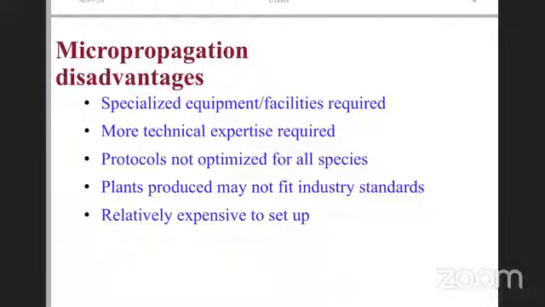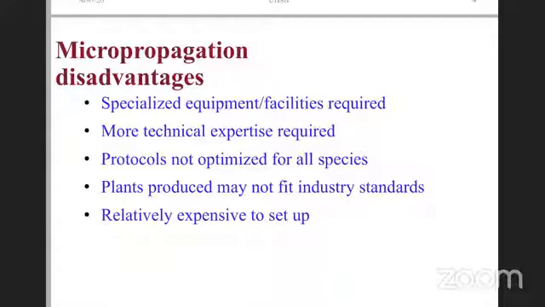This really happens when you don't know all those intricate things that we saw until now: where those genetic mutations come up, how many cycles you can take, what the starting material is, and what type of in vitro culture you need to adopt. If you don't know all of this, then definitely the planting material will not be of industrial standard. Once the plants grow in the field, you see a lot of variations. Many times we end up visiting farmers' fields to address these issues, and most of the time it would have been genetic instability. So those are important concerns we need to look at.